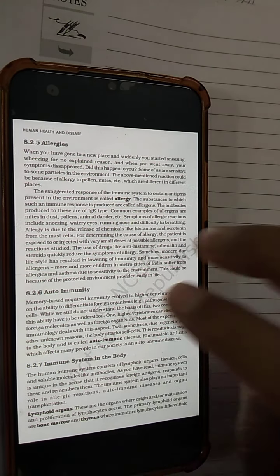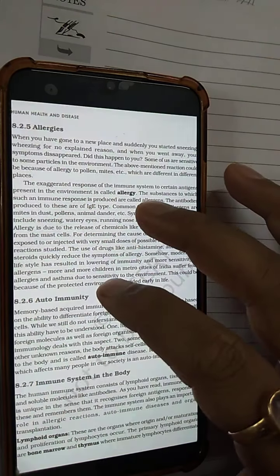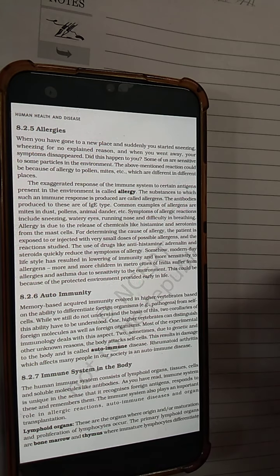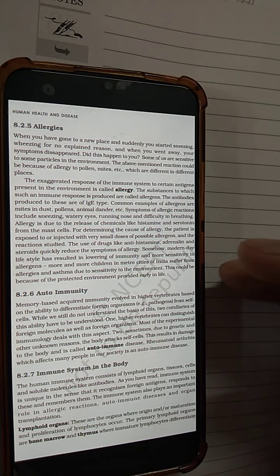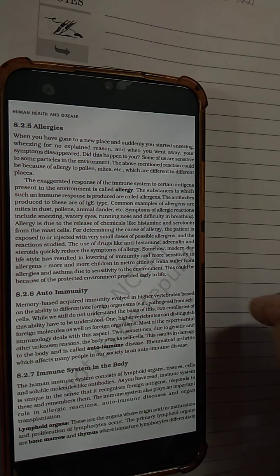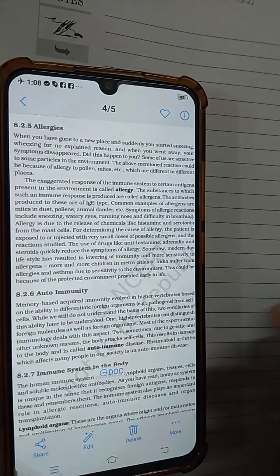When we talk about allergy, many of you must have suffered from allergic reactions. What happens in allergy? You move out and you're exposed to dust. Dust allergy is very common. You suffer from continuous sneezing or wheezing, and a running nose. There might be allergy due to an insect bite, where you will start itching all over your body. There might be allergy to different pollen grains, to different food items. Food item allergy is very common.